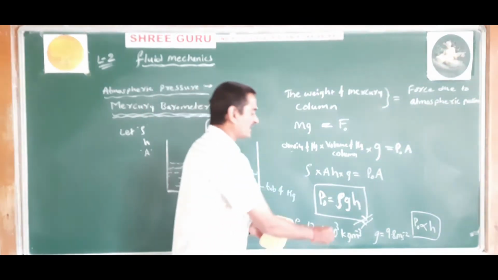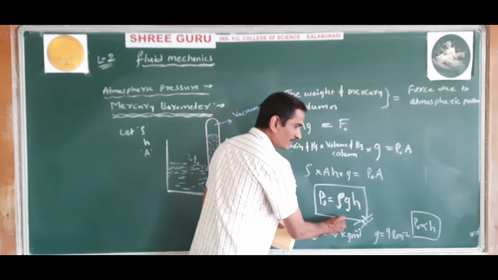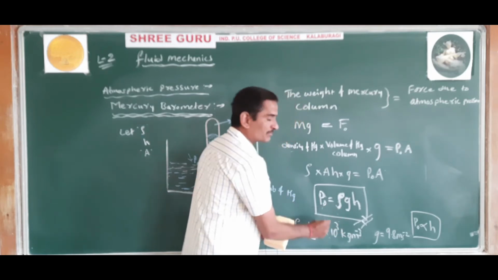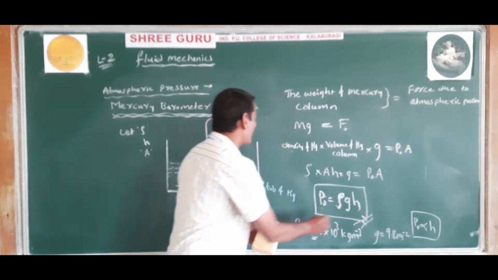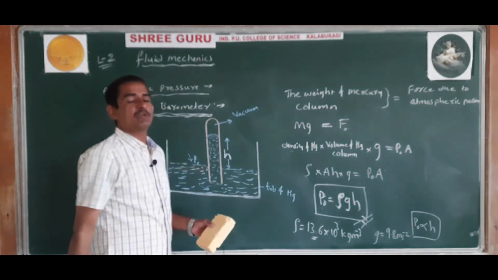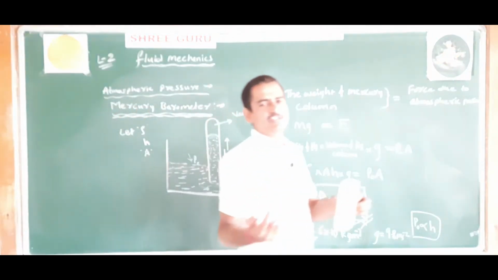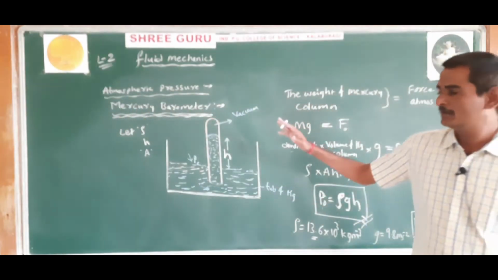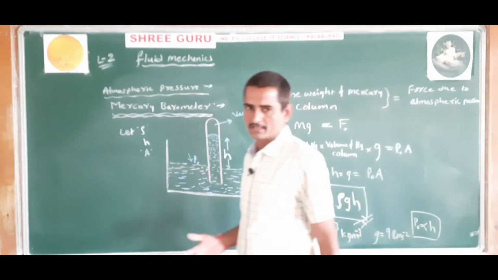If the density is very less, then to balance the force due to atmospheric pressure, the height of that liquid column has to become very large. Atmospheric pressure does not change, it remains the same whether you are measuring with mercury or with water.